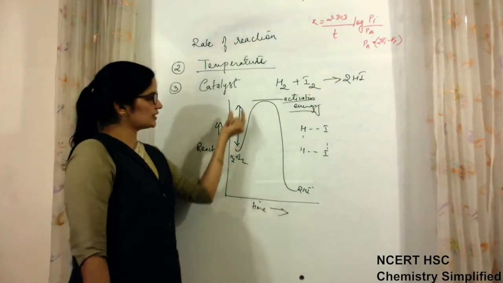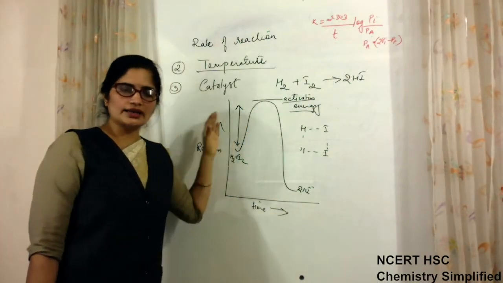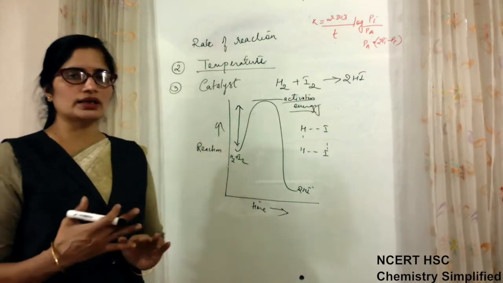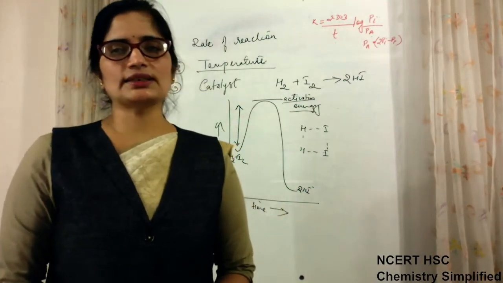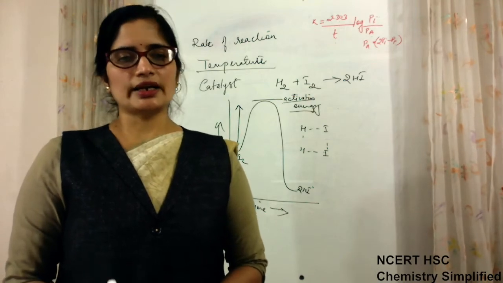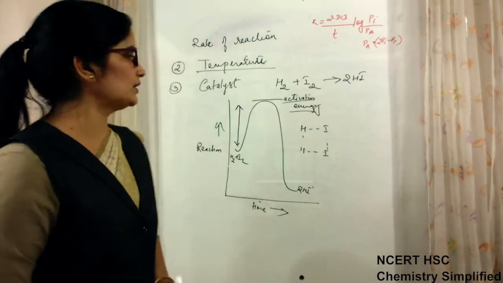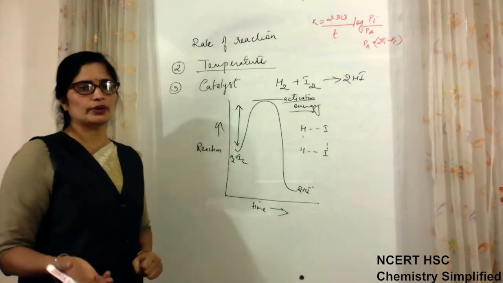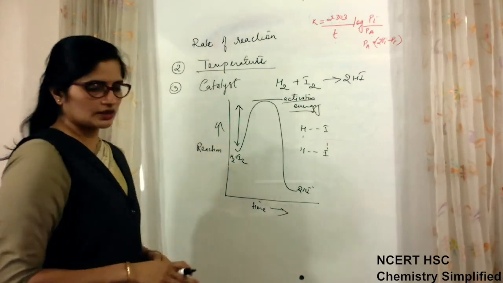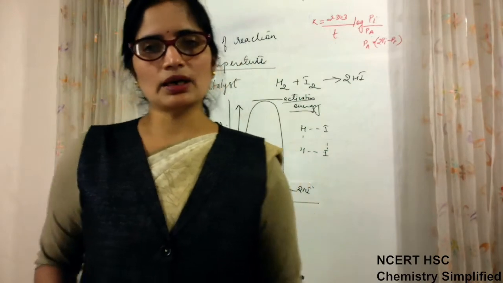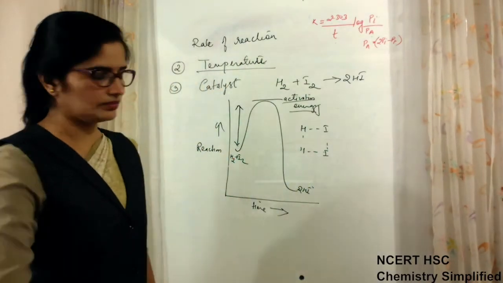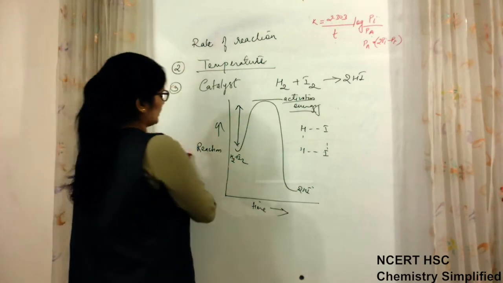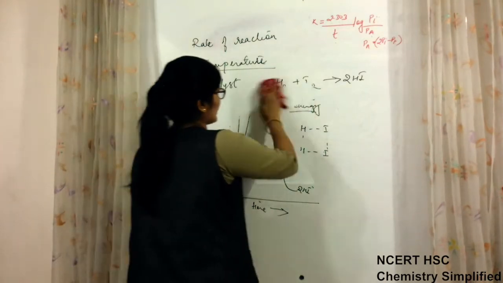So this much energy is required. So that energy is provided by temperature. So how does temperature increase the rate of reaction? Temperature increases the rate of reaction by providing the required activation energy to more number of molecules. So the rate of reaction becomes fast. So this way temperature affects the rate of reaction.